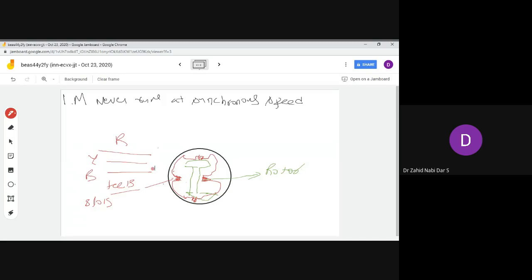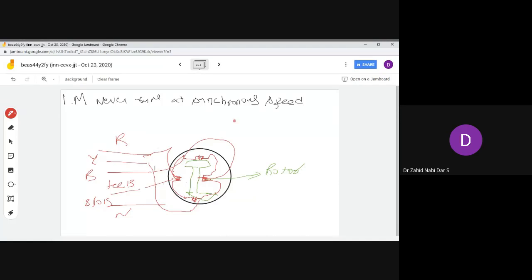You'll give a supply to the stator windings. If you are using star connection, then you'll put neutral. For example, this is your R getting connected with R, this is your Y, and this is your B over here. So R Y B supply you're giving to the induction motor. There is a relative motion induced between the rotor and the stator, but your induction motor never runs at synchronous speed. Why? Because a relative motion will happen.